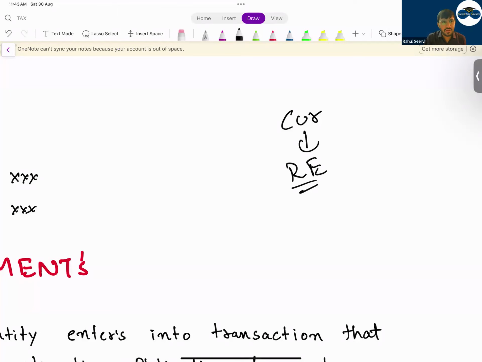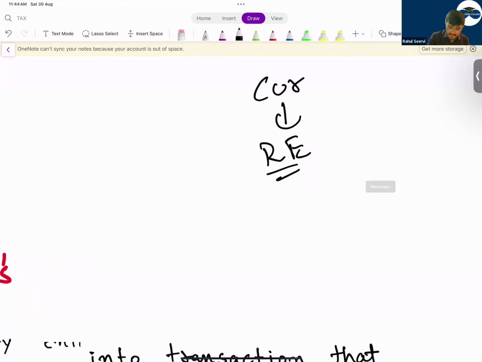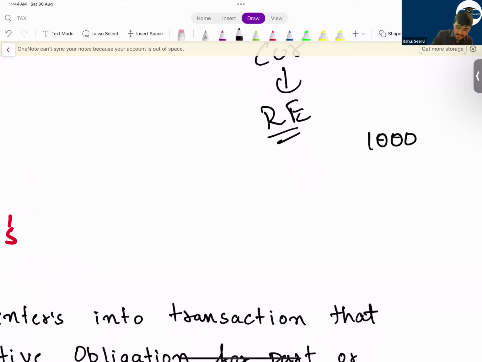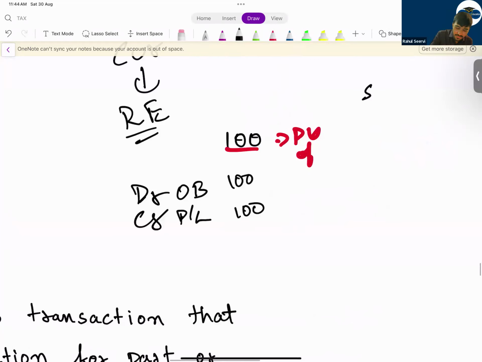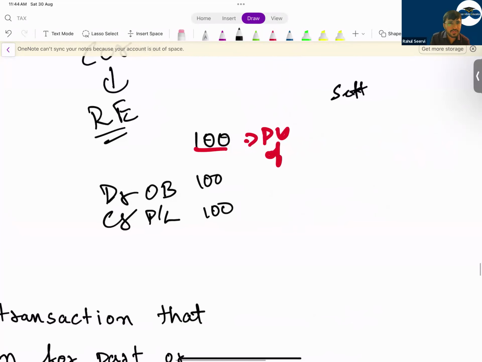If the company is paying some settlement amount, then whatever is the difference will be recorded in P&L. Say today the obligation was 100. The company is saying that this is the present value of the obligation for the employees in case of curtailment, in the reduction of the employees. So what will the company do? Debit, credit. They will reduce the obligation and they will record in P&L as a gain, because previously you have recorded this as an expense, now you are recording a gain. But the company is saying that we will do settlement, we'll pay the employees so that they will be happy. In that case, the company is saying that we will pay them 120.